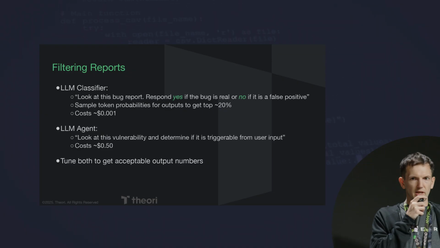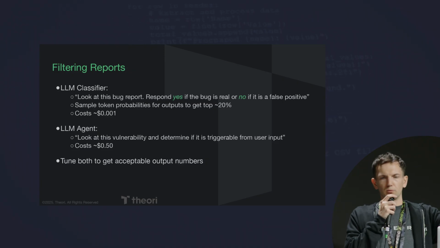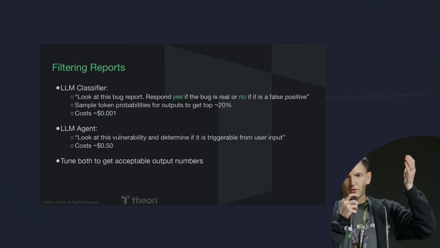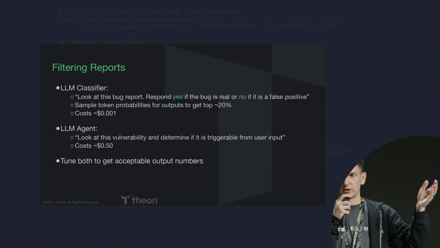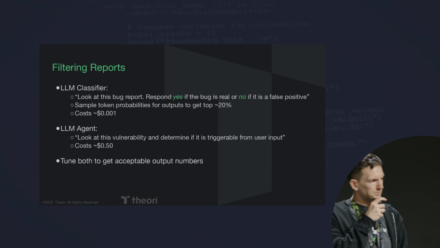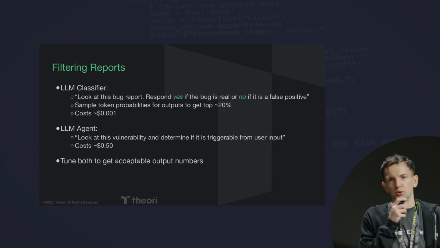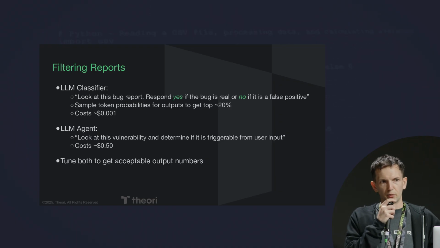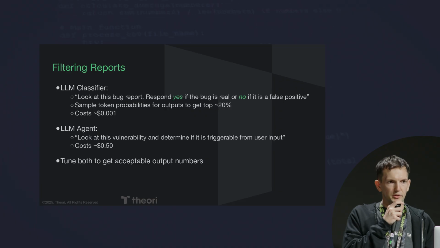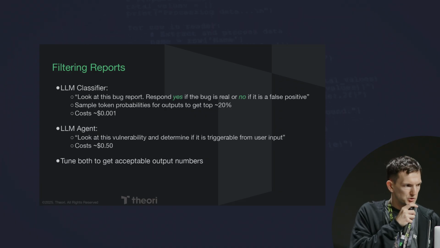So what we do is at each stage of this pipeline, we remove a little bit of the results. We get fewer and fewer results, and now we can spend more and more resources as we move through this pipeline. The nice thing is you can also tune these, right? Like we tuned them for what we thought was reasonable in AIxCC. In the real world, if you want to tune them to your own usage, you can. So it's a nice approach.